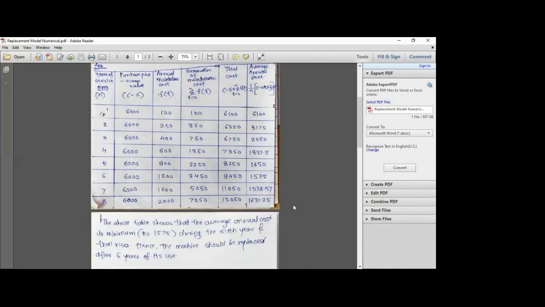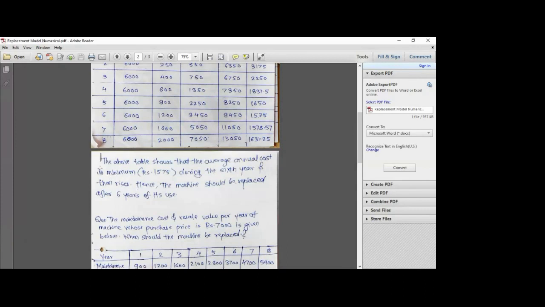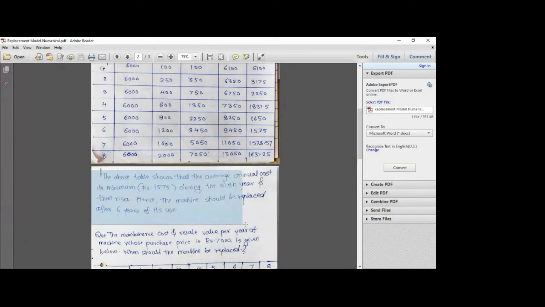So what we'll have to do is, the above table shows that, I'm writing the answer, the above table shows that the average annual cost is minimum, that is rupees 1575. Sorry, it is 1650. It was going to decrease here, and then okay, I made a mistake in the explanation. It is decreasing till 1575, and then it started to increase again, right? So here we can see that 1575 is the lowest value, or the minimum value in the average annual cost, and that has occurred for which particular year? It has occurred for the sixth year.